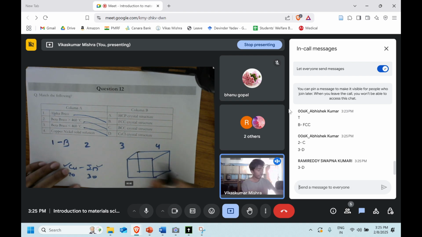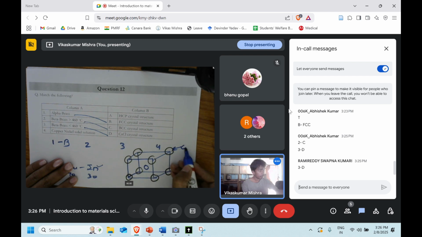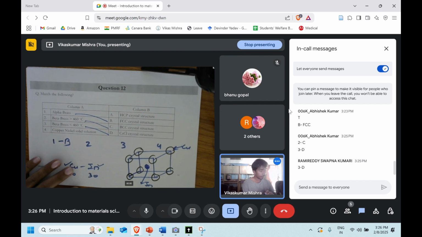We can say that at less than 460 temperature, since copper and zinc are there, copper will occupy all the corners, or zinc will occupy all the corners. Anything you can say. And then for the other one, let us say this is copper, so this blue one will be the zinc. It's going to occupy the middle portion, right? So it is below 460,